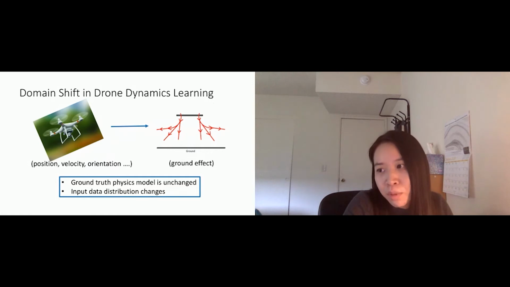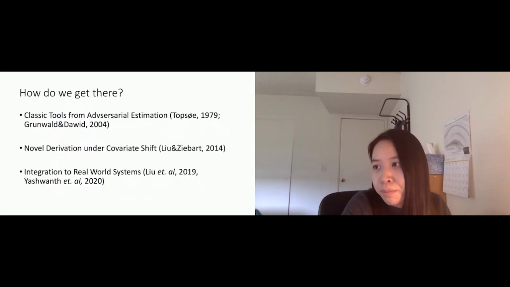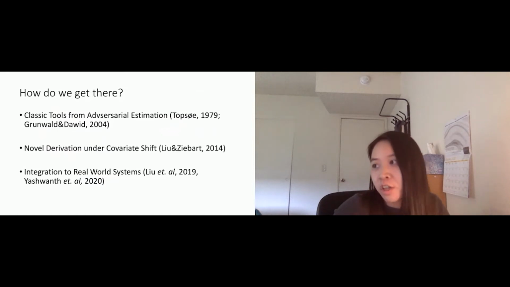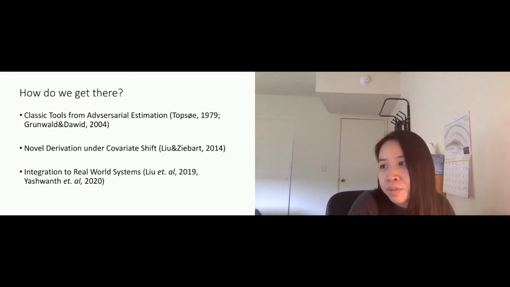Using this as a running example, we want to reason about how we can get to this conservative extrapolation instead of this very aggressive and optimistic extrapolation. So this is our roadmap today. We'll first introduce some classic tools from adversarial estimation or distributionally robust learning. And then we'll see how it will work in the distribution shift case. And then we'll see how we integrate it into real-world systems.